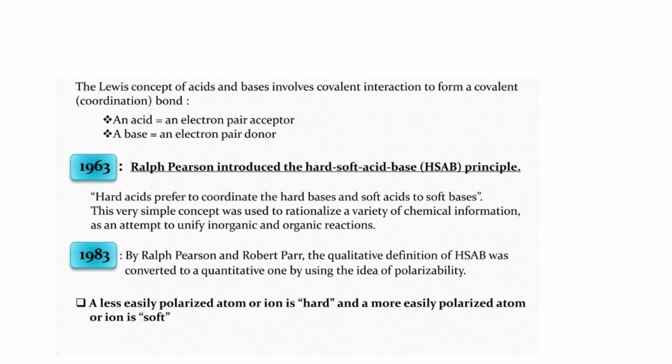Then in 1983, 20 years after his first definition, Ralph Pearson, along with another scientist, Robert Parr, formulated a qualitative definition of the SHAB concept and converted it into a quantitative one by introducing the idea of polarizability. The revised definition became that a less polarizable atom or ion is hard, while an atom or ion which can be easily polarized is soft.